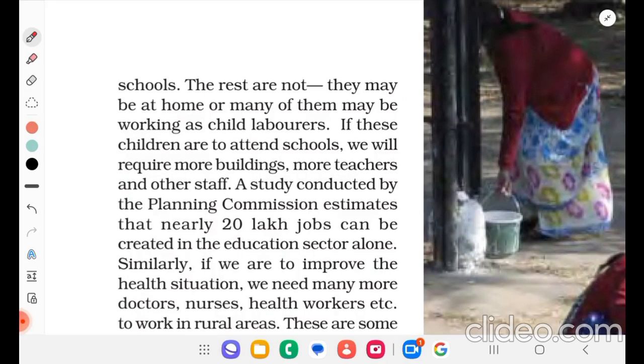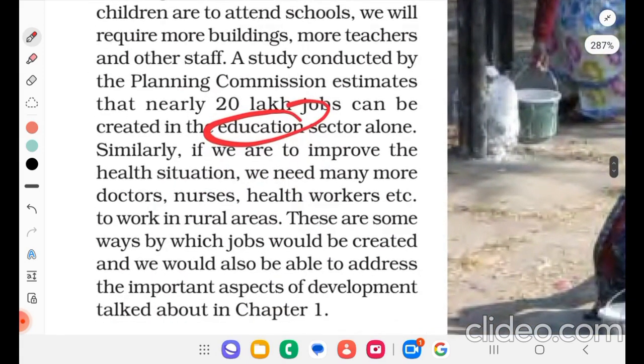If these children are to attend schools, we will require more buildings, more teachers and more staff. A study conducted by the Planning Commission estimates nearly 20 lakh jobs can be created in the education sector alone. Similarly, if we are to improve the health situation, we need many more doctors, nurses, health workers, etc. to work in rural areas.